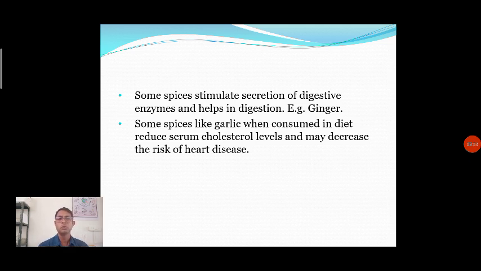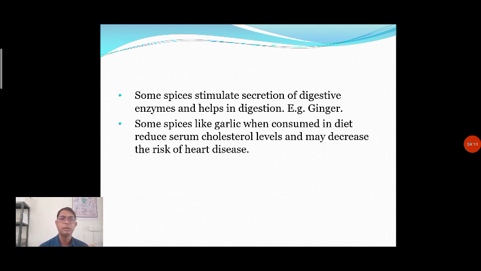So when we look overall at these properties of spices, we can say that they have two major properties. The first is health benefits. The first property of spices and condiments is the health related property.